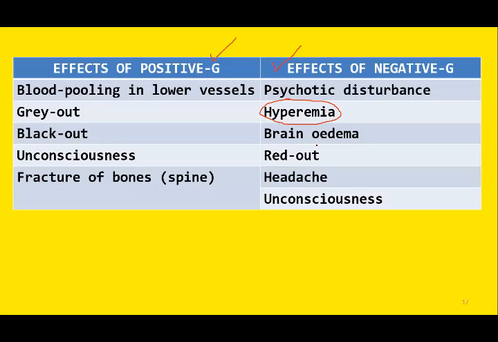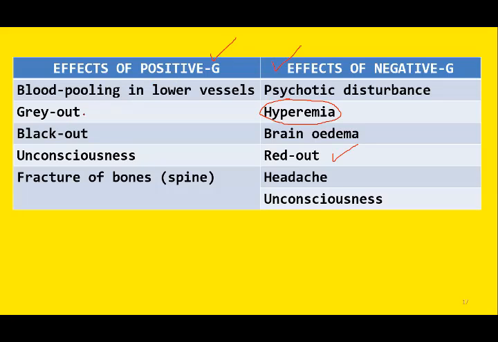And this congestion and dilatation of the blood vessels in the eye will lead to red out. So remember, gray out and blackout are the effects of positive G, whereas red out is the effect of negative G. Gray out and blackout are due to hypoxia of the retina as a result of positive G force.